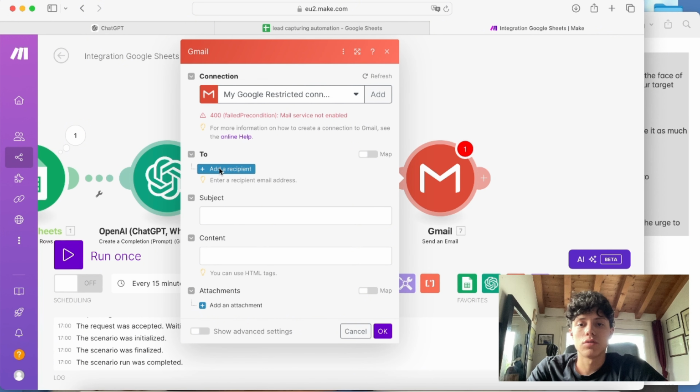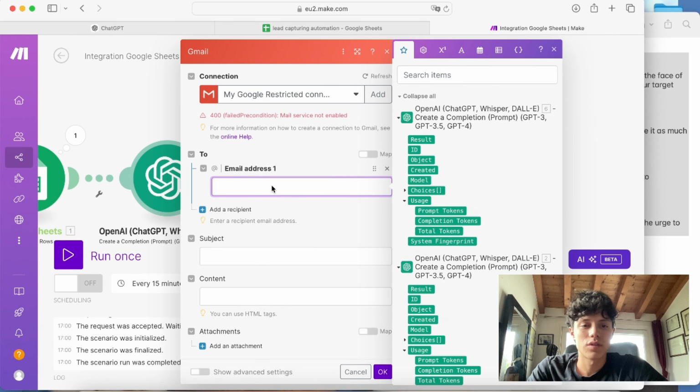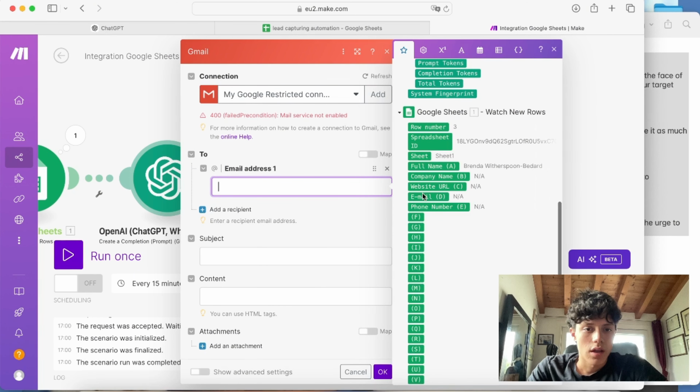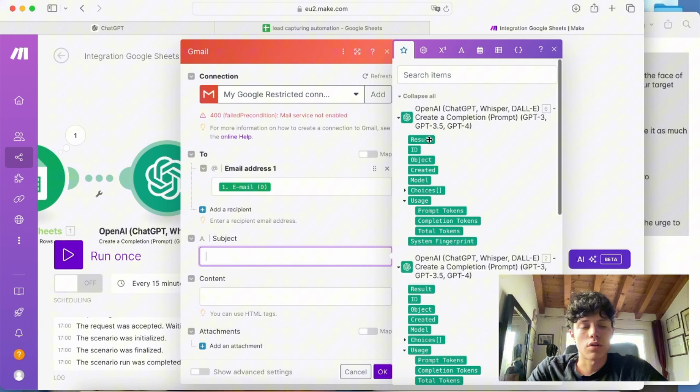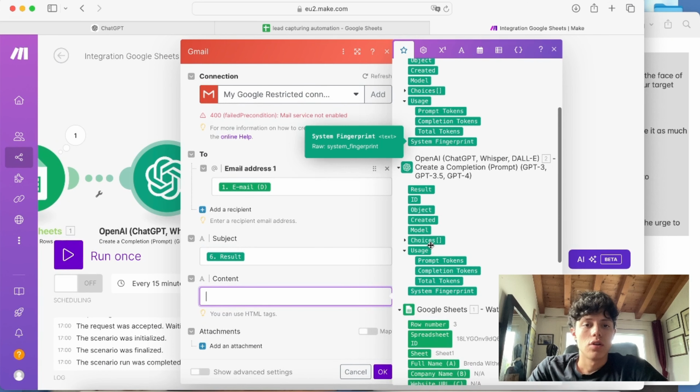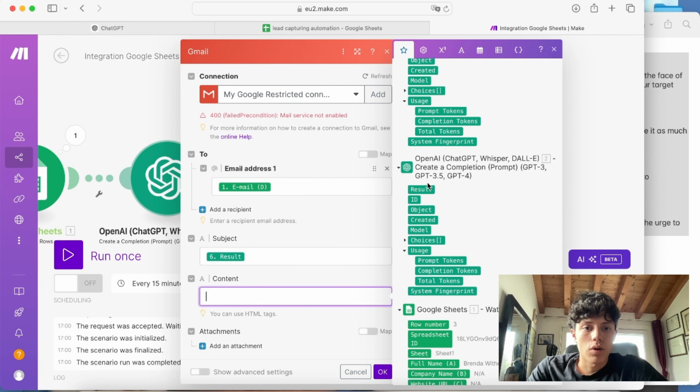You will need to click add a recipient right here, and for the recipient you will need to choose the line with the letter D, so the email line, and just drag and drop it right here. Then for the subject line you will need to drag and drop the result, so the first variable of the second ChatGPT module, this one right here. I'm going to drag and drop it right here. And now for the content, you want to drag and drop this one right here, the result of the first ChatGPT module. So now we are done with this section too.